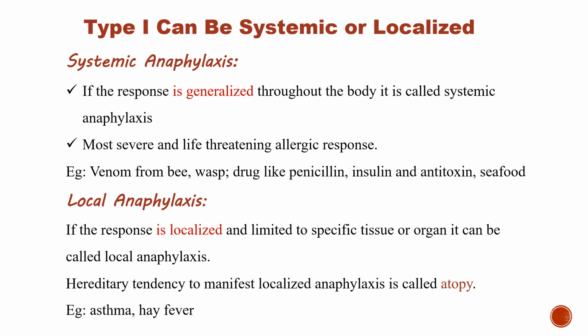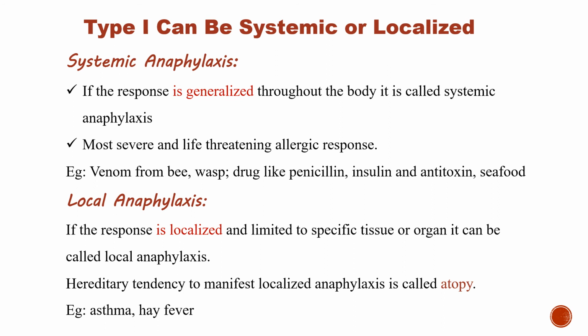It occurs throughout the body, that's why it is called systemic anaphylaxis. In systemic anaphylaxis, the allergen enters our body directly into the bloodstream, or is absorbed from the gut or skin. Examples are venom from bee, wasp, drugs like penicillin, insulin and antitoxin, and seafood.